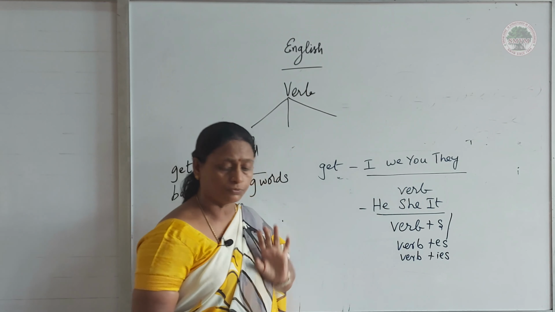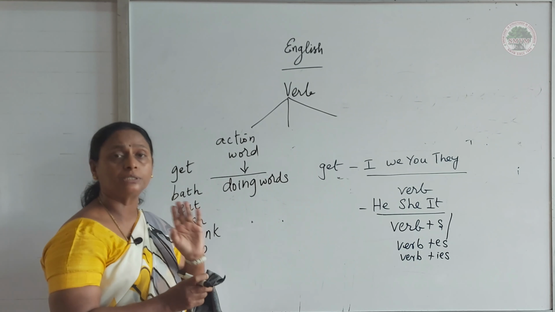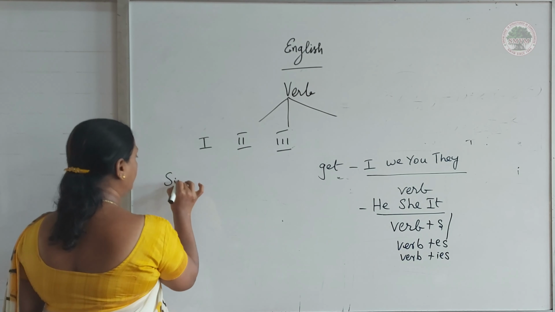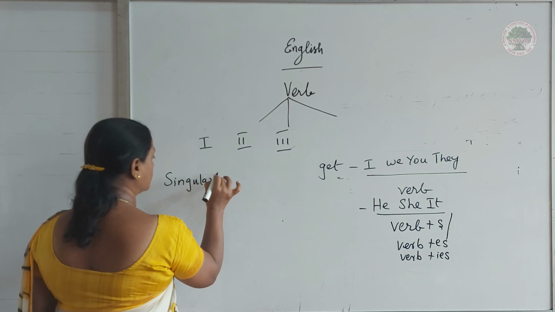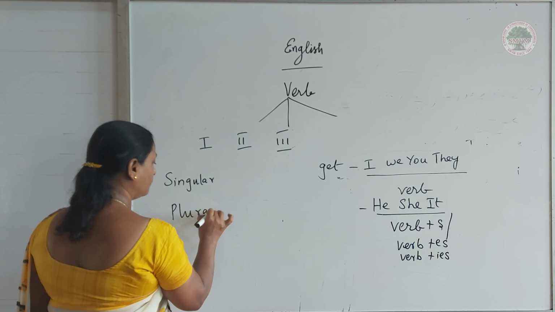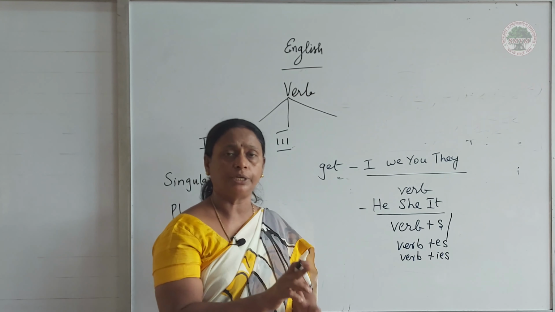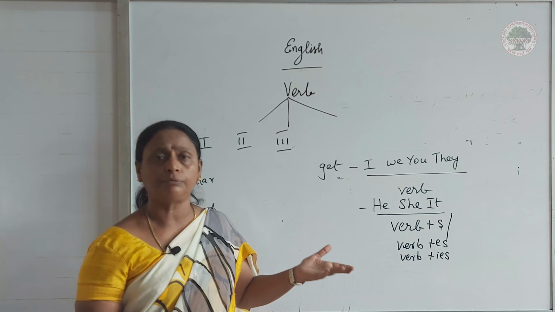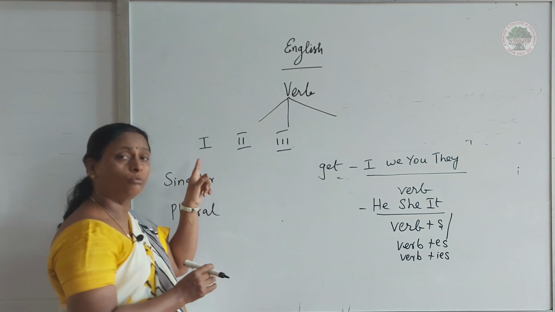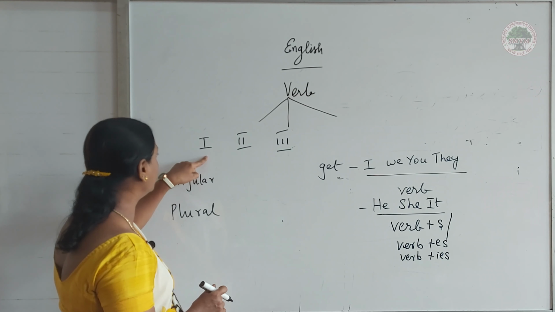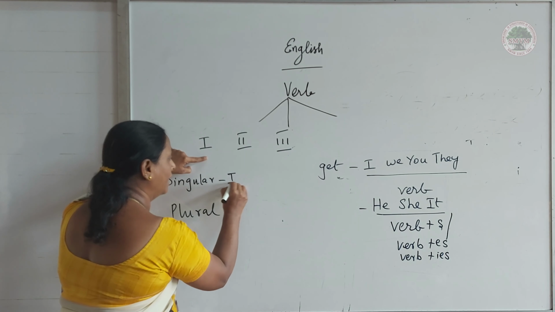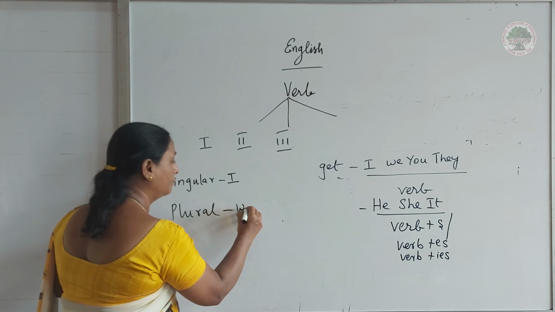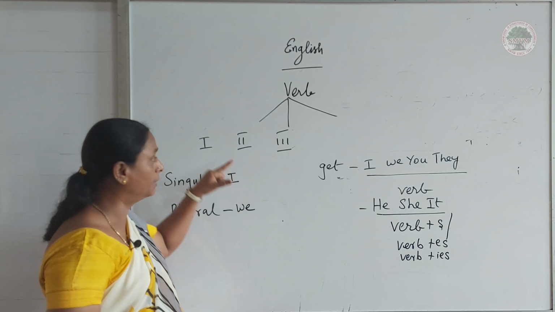Now, what are the first person, second person, third person? We have 3 persons in English. We have singular and plural subjects. Am I right? Yes, whenever you write a subject, it may be a singular subject or it may be a plural subject. Apart from that, we don't have anything. Now, first person singular is I. So, I is the first person singular, and the plural is we. We is the plural form of first person.